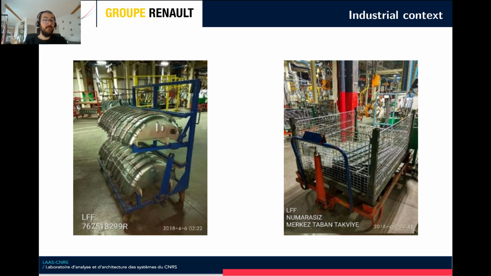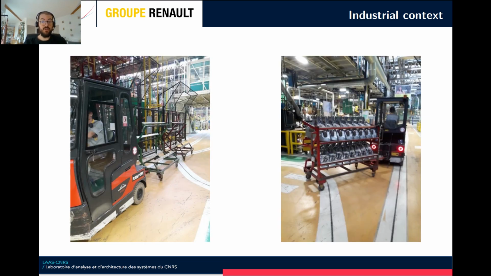So in this problem, we have to plan the move of vehicle components across an assembly line. And to do this, we have operators who are in charge of a set of components. And these operators use trolleys. And then the real goal is to plan the move of these trolleys.